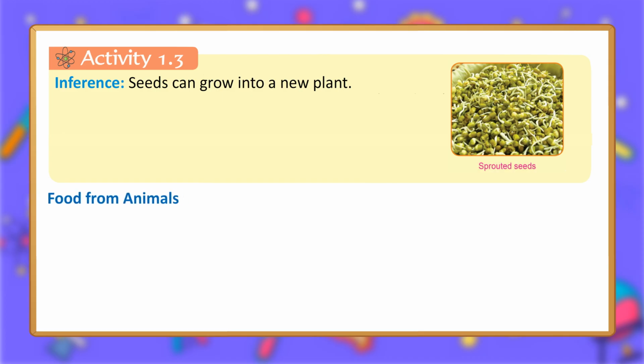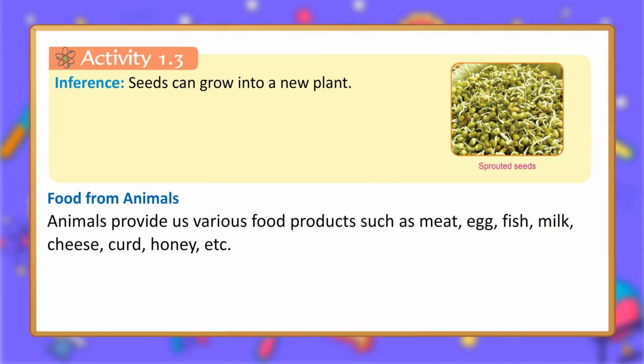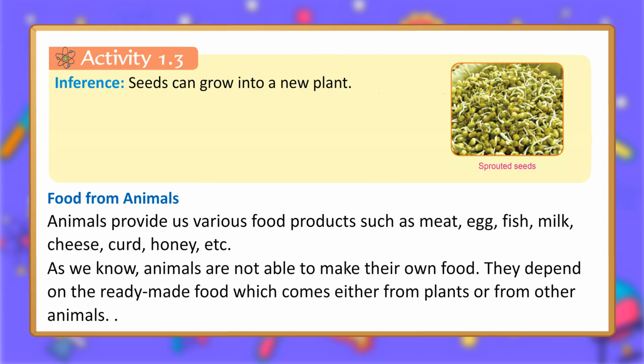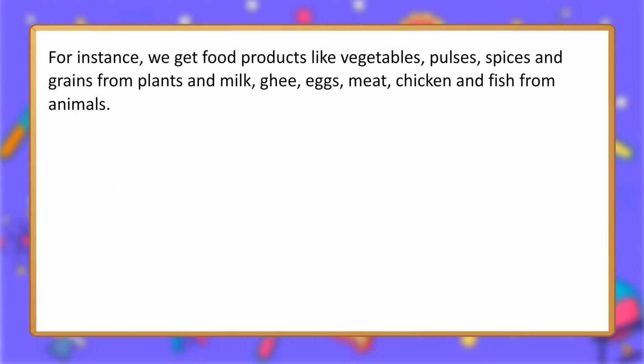Food from animals. Animals provide us various food products such as meat, egg, fish, milk, cheese, curd, honey, etc. As we know, animals are not able to make their own food. They depend on the ready-made food, which comes either from plants or from other animals. For instance, we get food products like vegetables, pulses, spices and grains from plants and milk, ghee, eggs, meat, chicken and fish from animals.